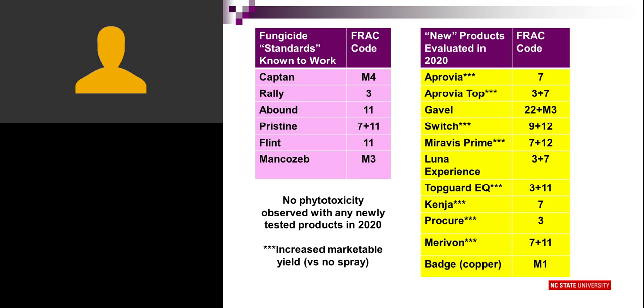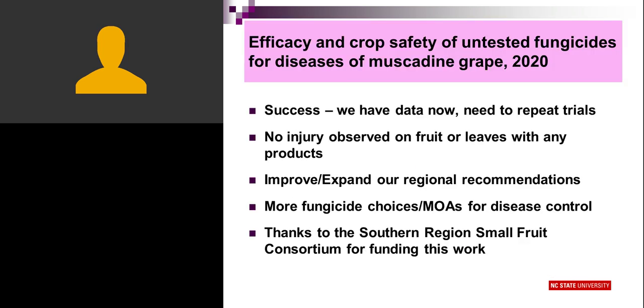And the ones in the right-hand table that have the asterisk after the name were the ones that gave us a significant increase in marketable yield. And also important, none of these products caused any damage to the grapes. And now we have some confidence that these are safe to use, and the ones that have these stars beside the name are efficacious. So we feel like we're going forward here with a number of new products. So again, we feel like we had success. We have the data now.